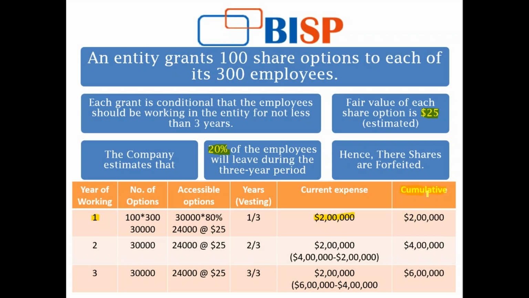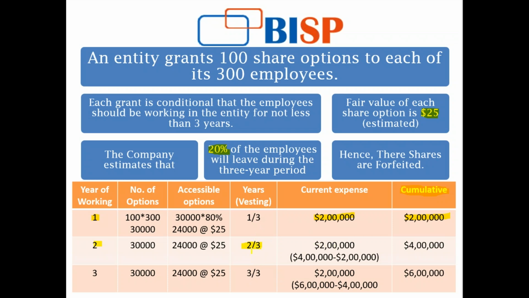Cumulative actually means the amount that is being accumulated at the end of the year. So at the end of the first year, my cumulative amount that I've accounted for is 2 lakh. Now in the second year, again, I have options still at 30,000, and accessible options out of them are 24,000 at $25 per option.